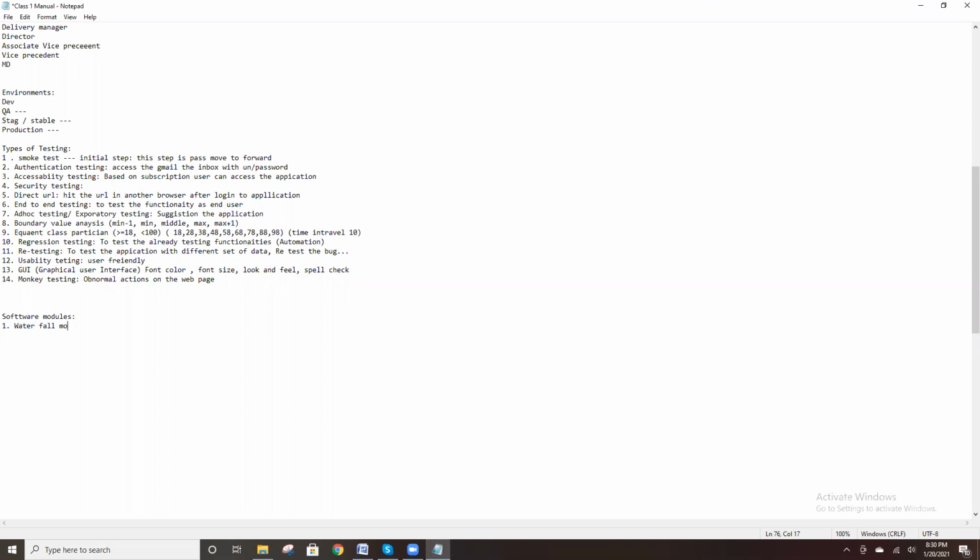First one is the waterfall model. In the SDLC, we have requirements, then analysis, then design, then coding, then test plan, and I think the last one is deployment.